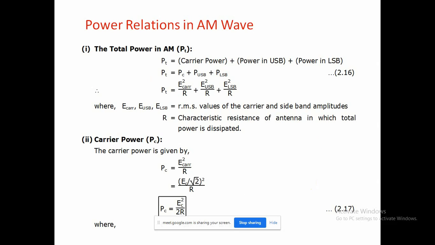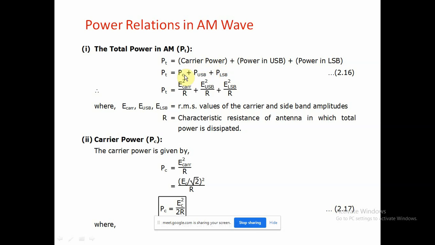Previously we saw some disadvantages in DSB-FC, conventional AM. One disadvantage is the power loss that takes place in DSB-FC as compared to conventional AM. What is the actual relation of power in an AM wave? The actual formula of total power, denoted as PT, is: PT is equal to carrier power plus power in the upper sideband plus power in the lower sideband.